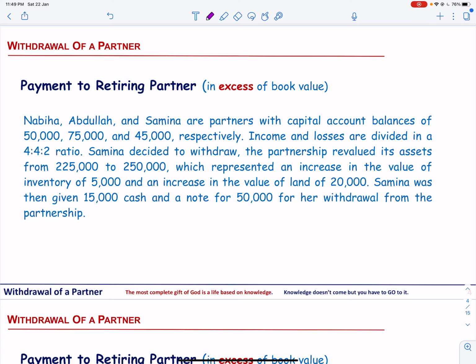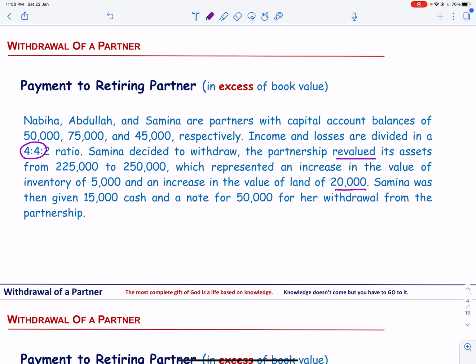The partnership revalued its assets from 225,000 to 250,000, which represented an increase in the value of inventory of 5,000 and an increase in the value of land of 20,000. Samina was then given 15,000 cash and a note for 50,000 for her withdrawal from the partnership. Now, when Samina retires, the remaining partners, Nabiha and Abdullah, will share profit or loss equally.